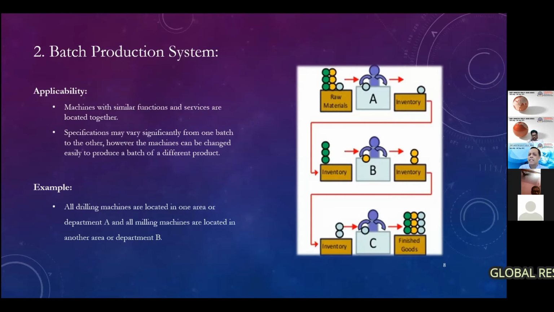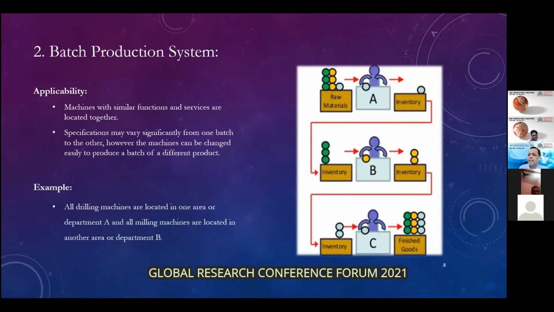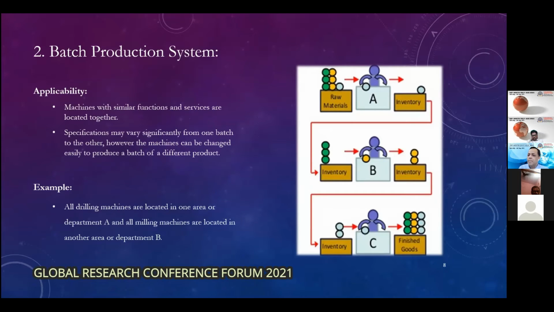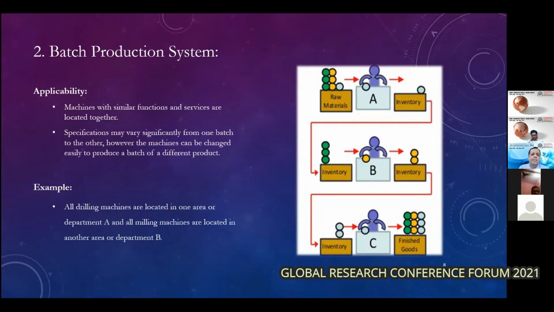Then comes your batch production. Batch production is, in simple words, we call it also the job shop. You have some lathe operators or stamping machines or something like that, where you have the same machine with minimal settings, you can produce a different batch of goods. It could be in integrated circuits or even a paint shop or a simple workshop doing different dyes.